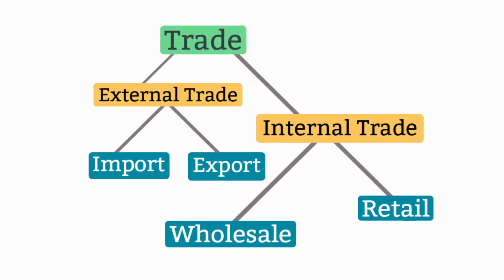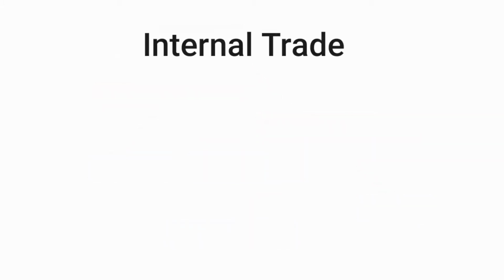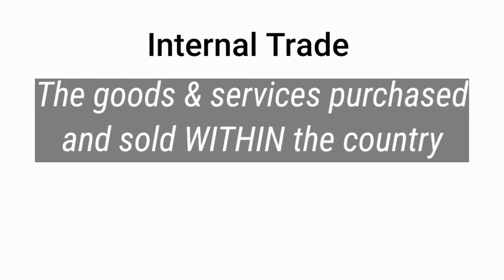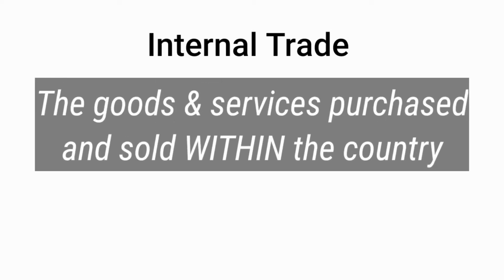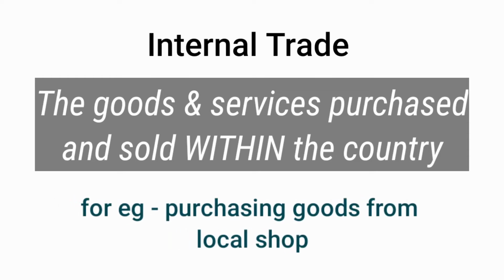So there are broadly two types of trade, internal trade and external trade. We will first understand internal trade and its components. The meaning of internal trade: internal trade simply means the goods and services which are purchased and sold within the country. It is referred to as internal trade because it is traded within our own country. For example, purchasing goods from a door-to-door salesman, local shop, exhibition, regional markets, or any mall, etc.